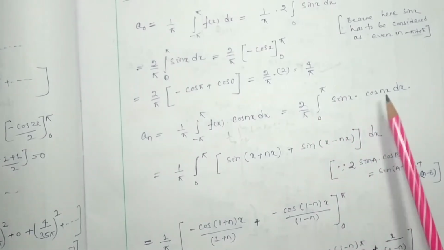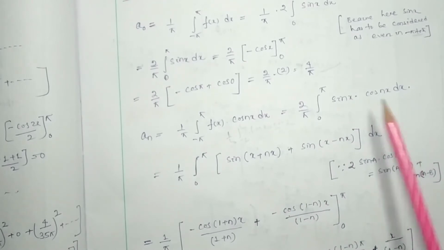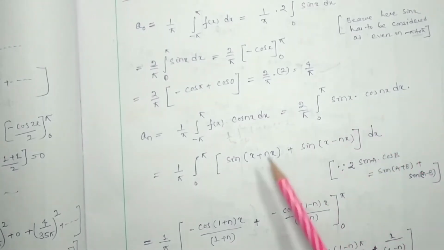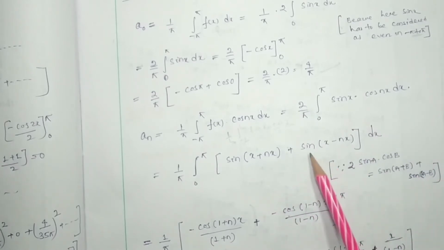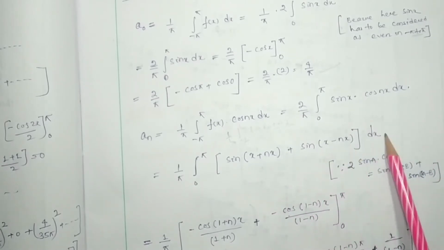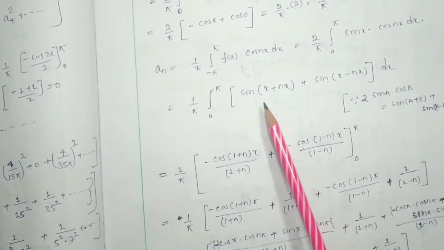So what are we going to get? It will be sin(a plus b), meaning sin x plus nx, plus sin(a minus b), which is sin x minus nx, dx. Now we have to find the integration of this.